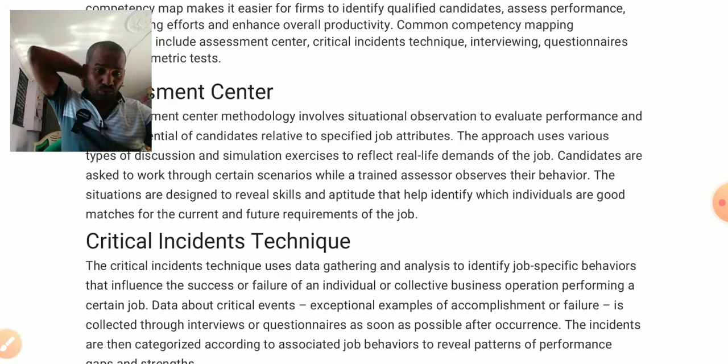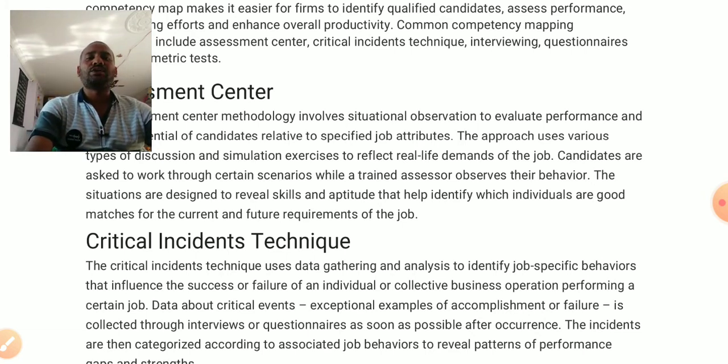When we gather data relating to the employees, we should implement some critical incident techniques. The technique is useful to gather information relating to employees' behavior and talent, whether, when we assign the task to the people, they are doing well or not, whether they are going to get success or not.